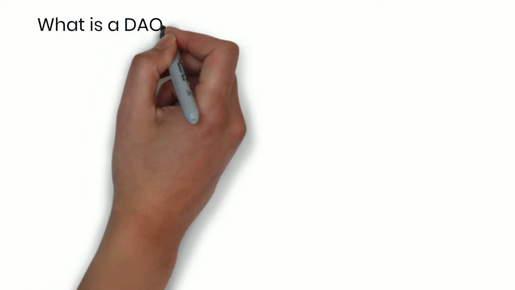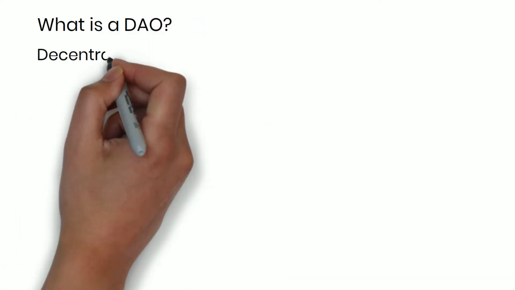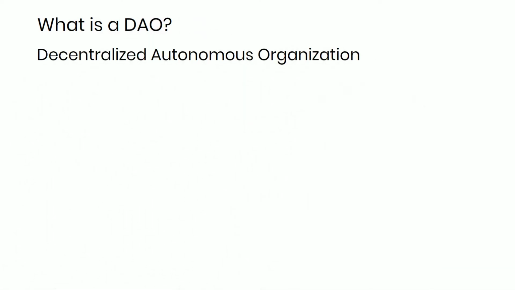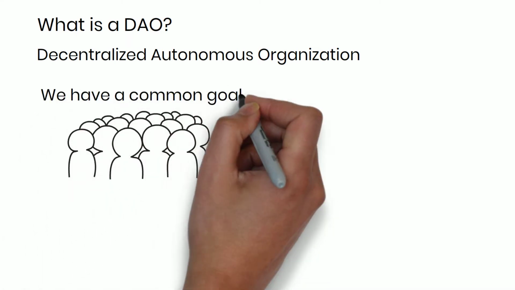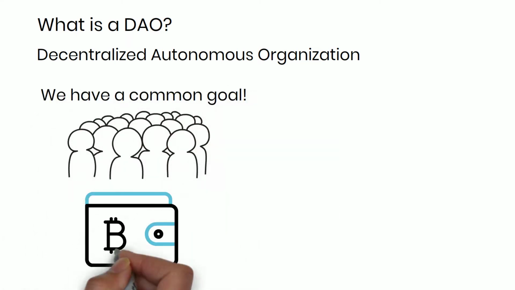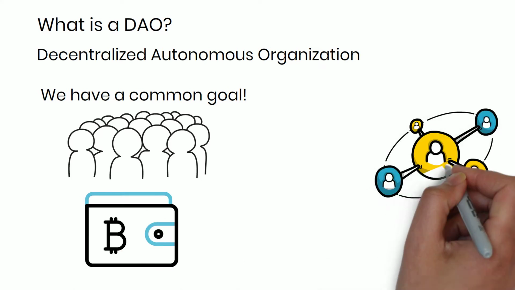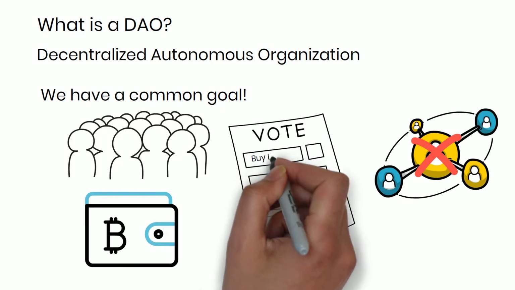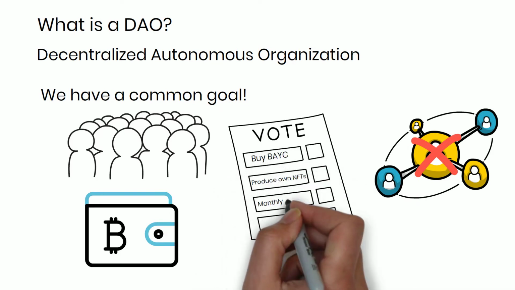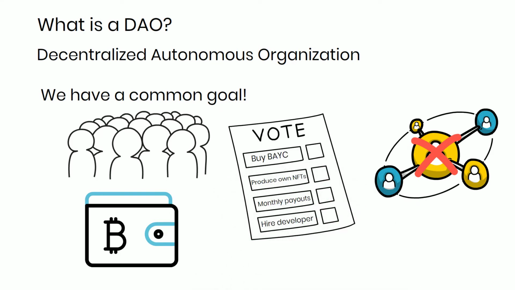What is a DAO? DAO is an acronym for Decentralized Autonomous Organization. It is a group of people coming together for a common goal, with a shared wallet in the digital space. There is a flat hierarchy and no central authority. Members make decisions for the future of the project based on voting on proposals by other members.